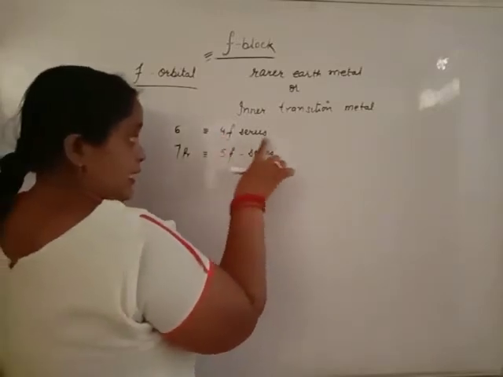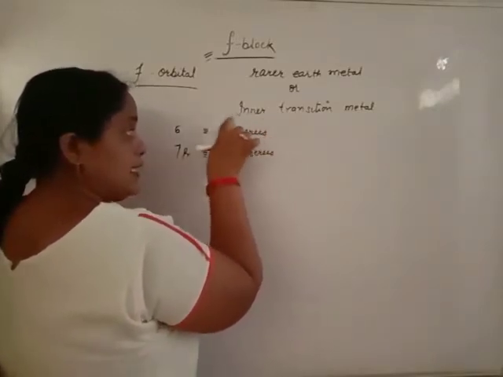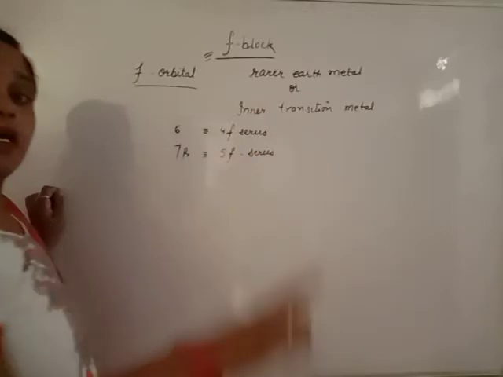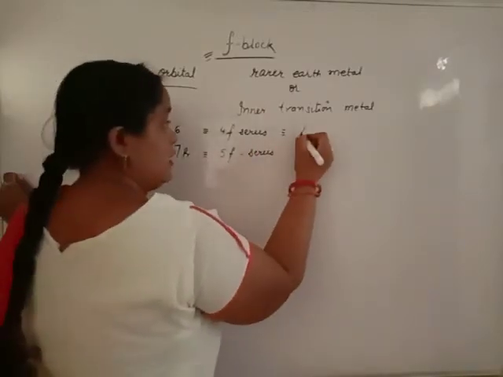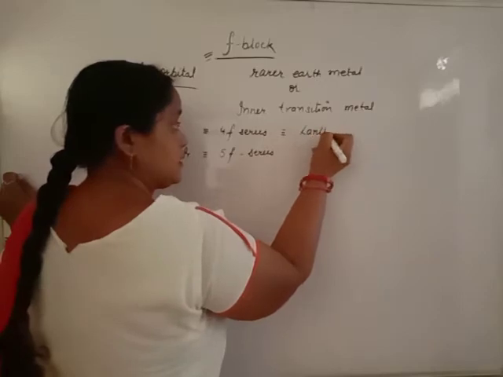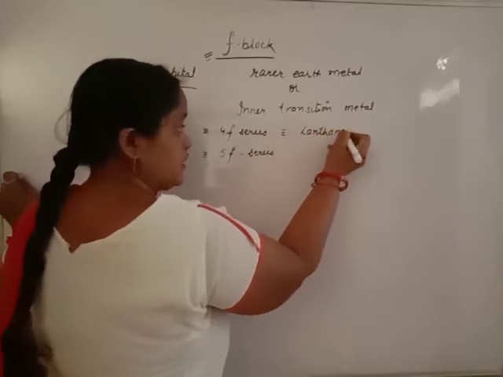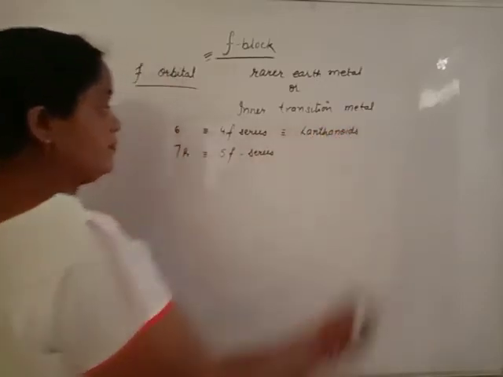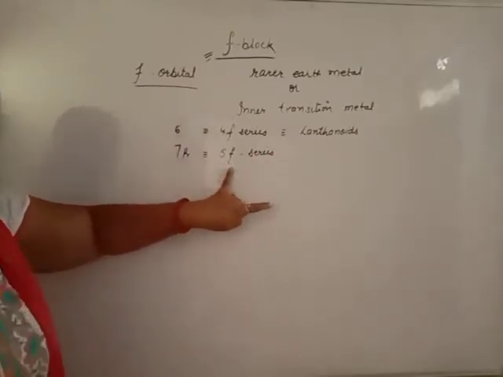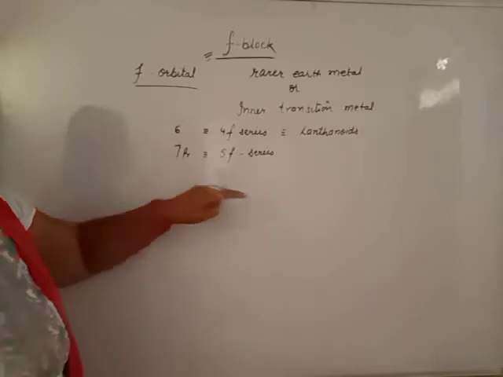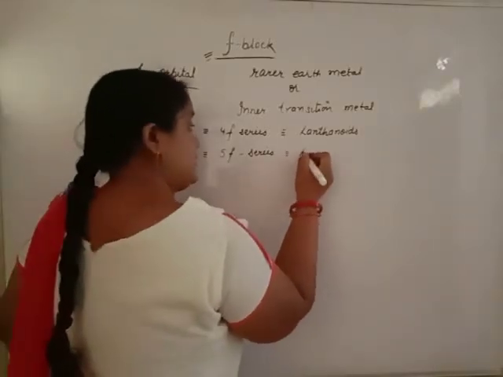The elements whose last electron enters the 4f orbital start after lanthanum, so these are known as lanthanoids. The 5f series starts after actinium of the D block, so these are known as actinoids.